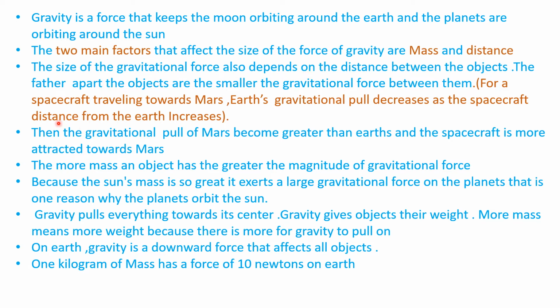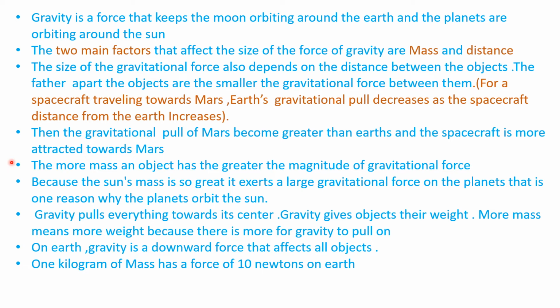The size of the gravitational force depends on the distance between the objects. The farther apart the objects are, the smaller the gravitational force between them. In the moon and the Earth, we have seen the smaller gravitational force because of the farther distance. For example, for a spacecraft traveling towards Mars, Earth's gravitational pull decreases as the spacecraft's distance from the Earth increases. When there is a large distance between two objects, there is less gravitational force.